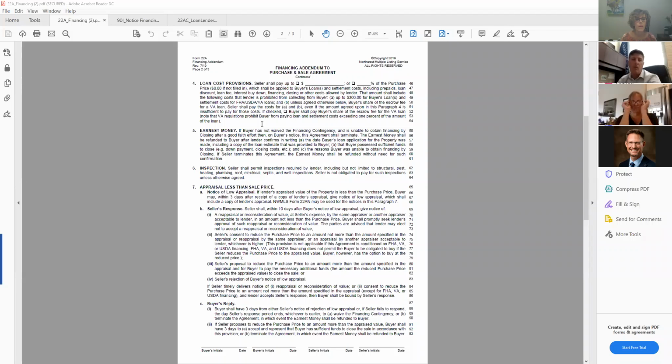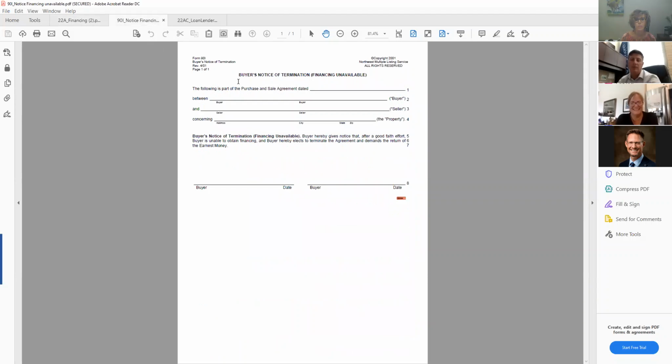Okay, so what we're going to be covering today on the Finance Addendum 22A is paragraph 5 for earnest money. Pretty basic. If buyer has not waived the financing contingency and is unable to obtain financing by closing after a good faith effort, then on the buyer's notice, this agreement shall terminate. And that notice is going to be the 90I, which is buyer's notice of termination of financing that's unavailable.